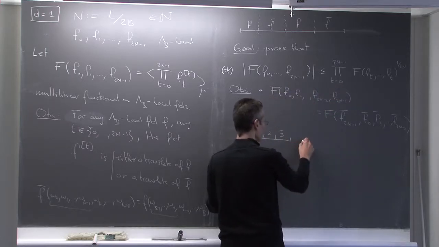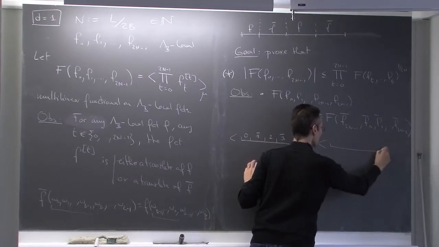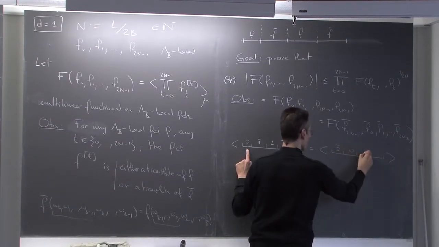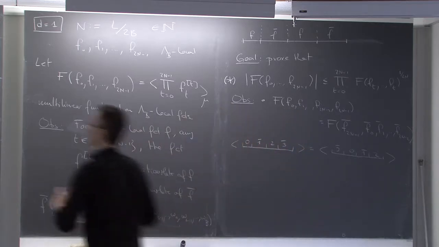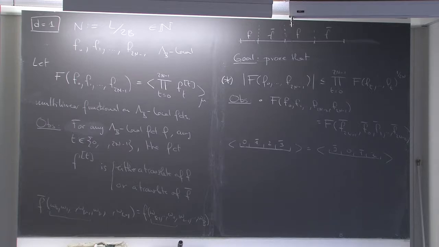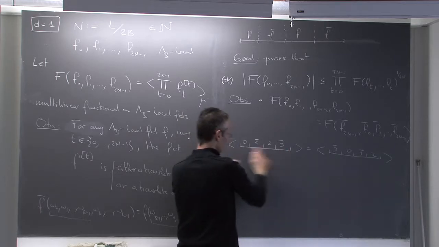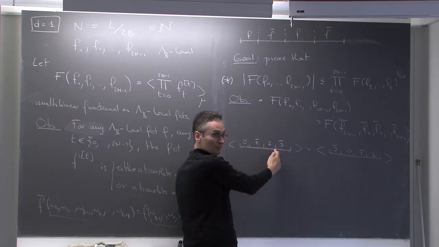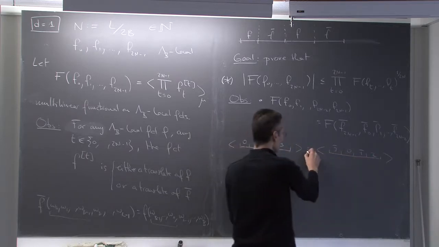And then what I'm saying is that the expectation value of that is the same thing as the expectation value of 3 bar, 0, 1 bar, 2. Why? Just because I've used the lambda b periodicity of the measure. We are on the torus, so this goes around, this is a circle. This point is the same as this point. So I've just moved the origin, instead of putting the origin here, I've moved it there. Looking at my circle from here, I see 3 bar, 0, 1 bar, 2, which is exactly what is here. So here it's the b periodicity.